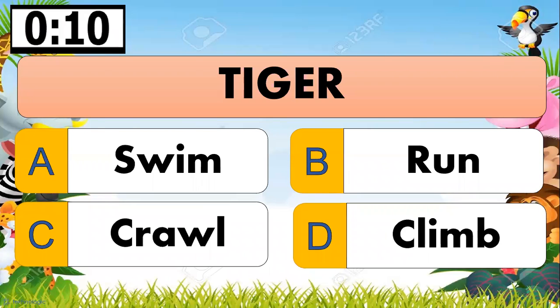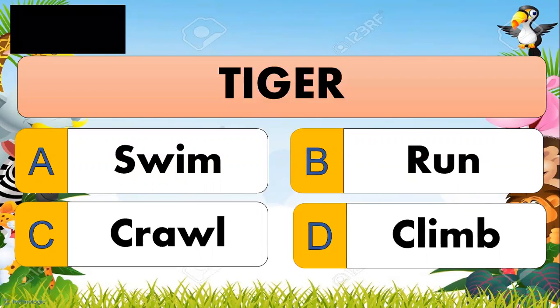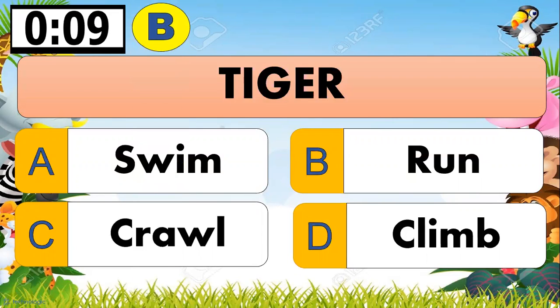Can you identify how the animals move? Number 1 is tiger. Write the letter of the correct answer. How does a tiger move? A, swim, B, run, C, roll, or D, climb. Time starts now. The correct answer is letter B, that is run.